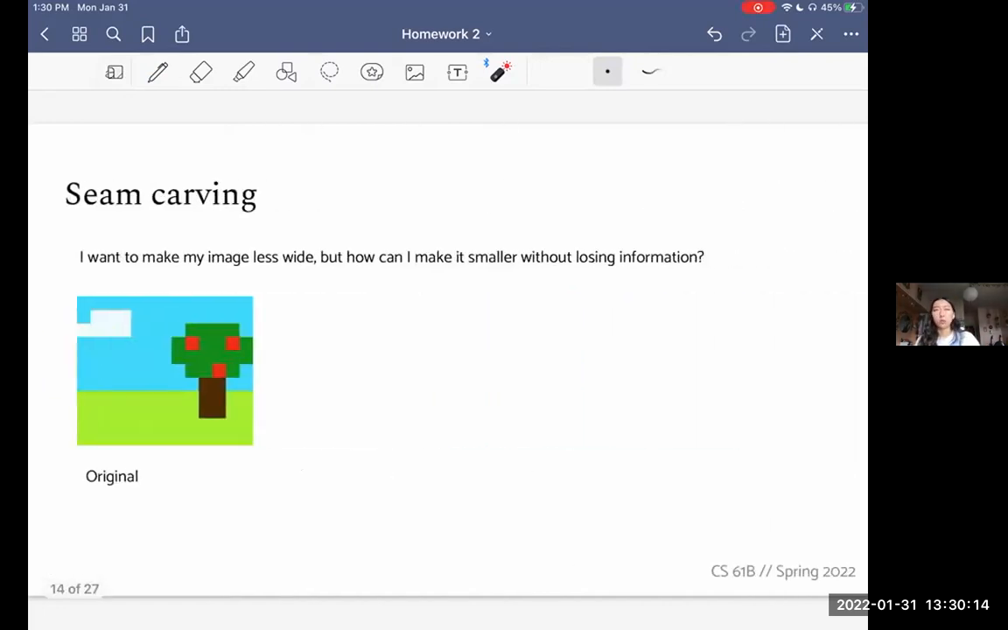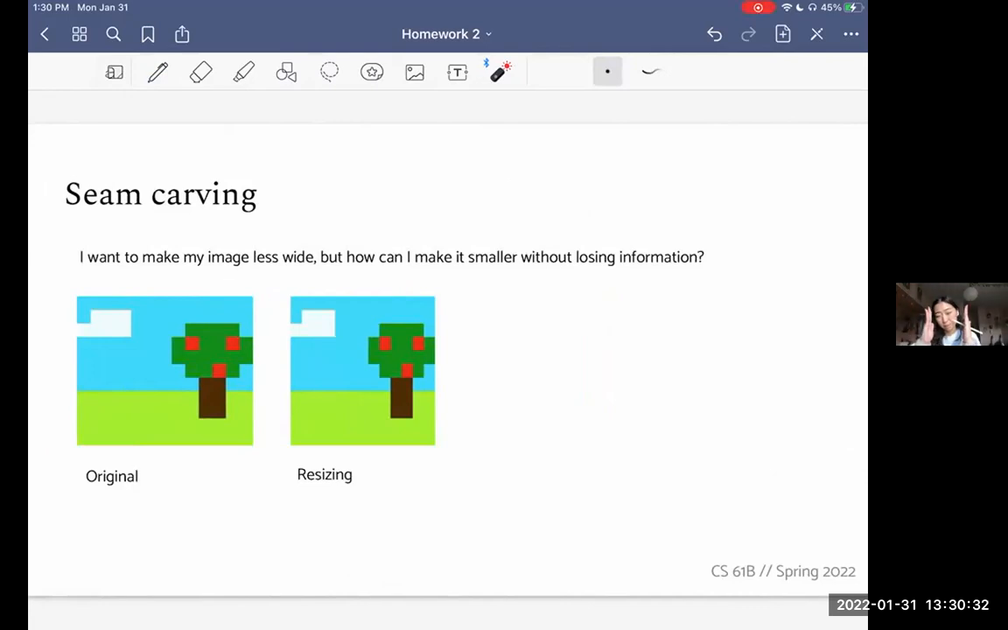So to give us some context for what this problem is, let's say I want to make my image less wide, but how can I make my image smaller without losing some information? This is my original image. One thing I could do would be to resize it or rescale it, right? I just take the whole image and I squish it.